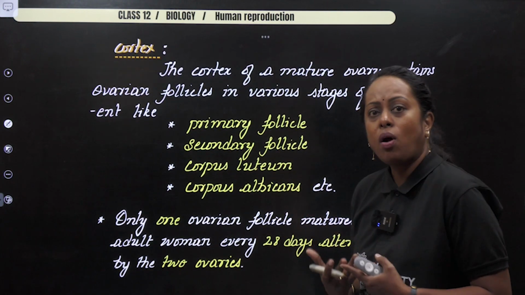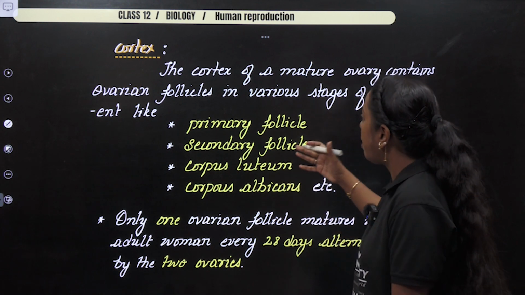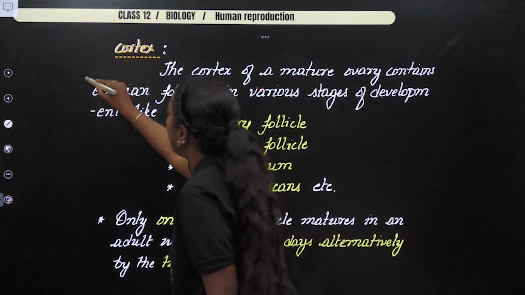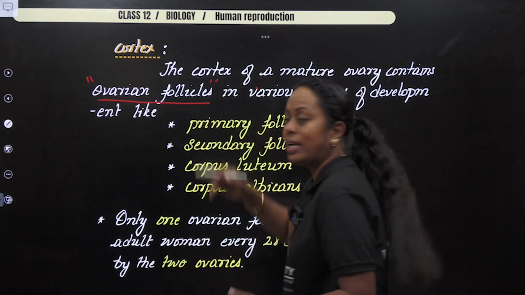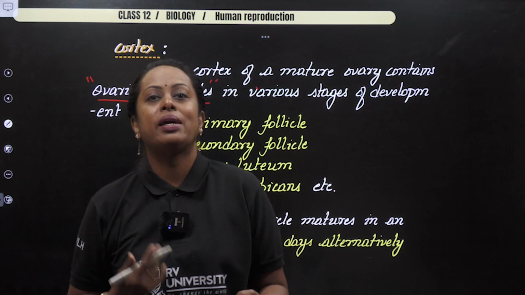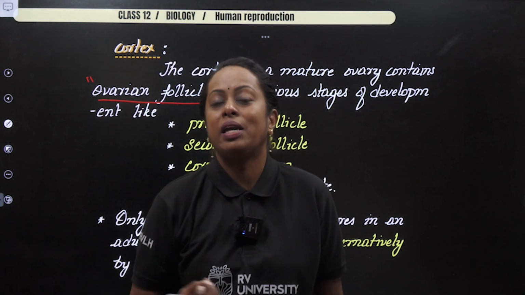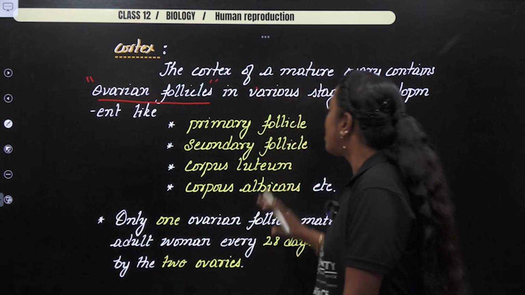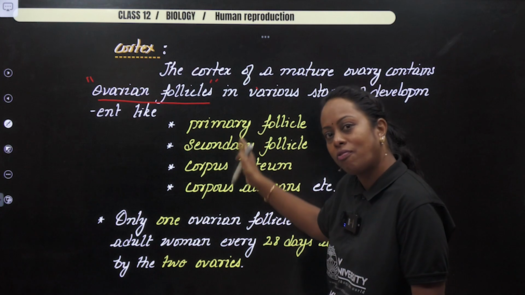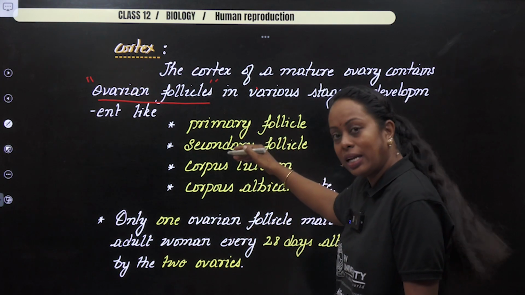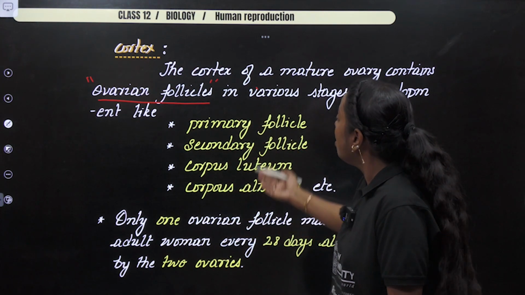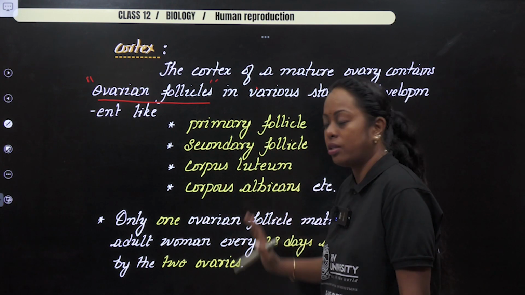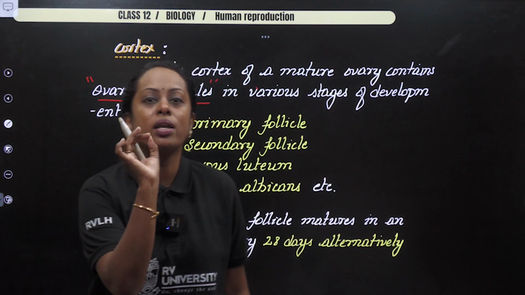Next, cortex. Now, what is this particular cortex containing? I did say a cortex, the cortex of a mature ovary contains ovarian follicle. Now, these ovarian follicle tend to grow after a female attains maturity because female sex hormone plays an important role in the growth of these particular follicles. When they start growing, you will come across different terms. I have roughly given certain terms. Primary, secondary, tertiary, Graafian follicle, then it transforms into corpus luteum, then corpus albicans. I've just mentioned this. But here, let us highlight one important point, okay?